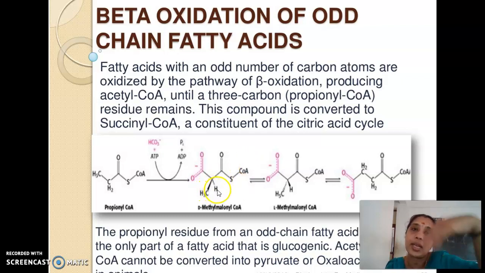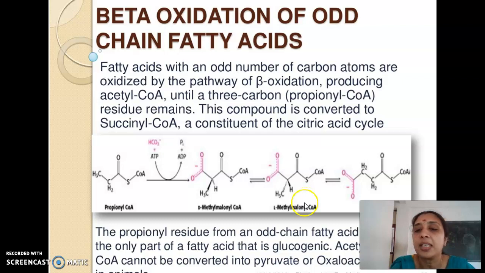Looking in 3D, H is on the far side and CH3 faces us, and that is the D form. In the L form, exactly the reverse happens. H will be facing us and the methyl group will be facing away from us. Right? So that is the difference between the D and L forms. So D-methyl malonyl-CoA is converted into L-methyl malonyl-CoA by the racemase enzyme. It's only an isomerism, D form and L form.